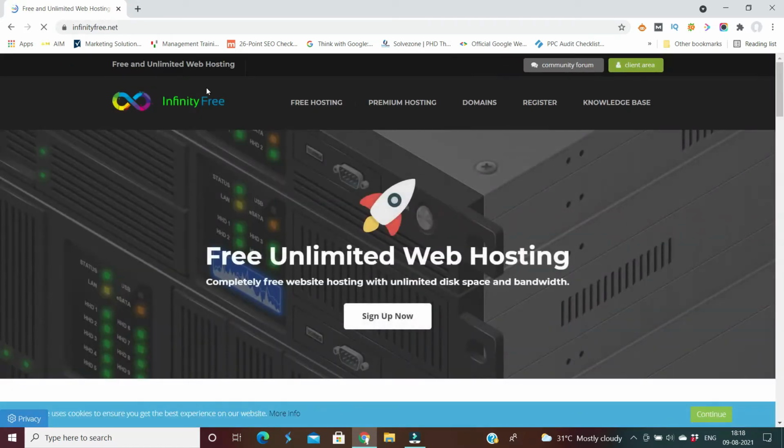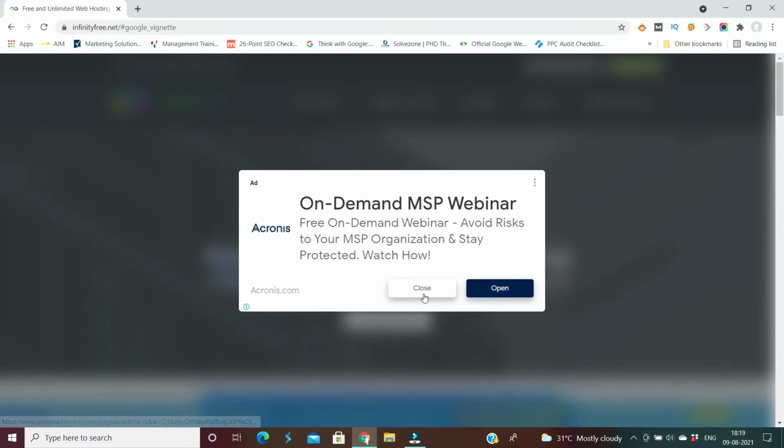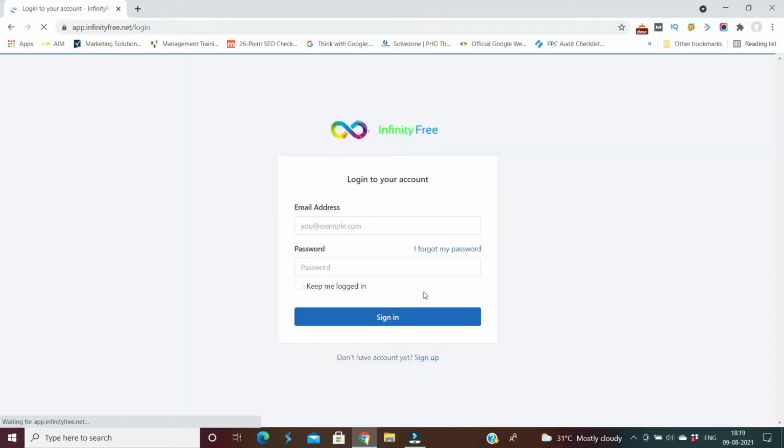Open this app on your Chrome or on any browser and create your account by clicking on sign up. Once you sign up, you will have your account with your email ID and password. After that, you can go to client area and you can log in to this account.